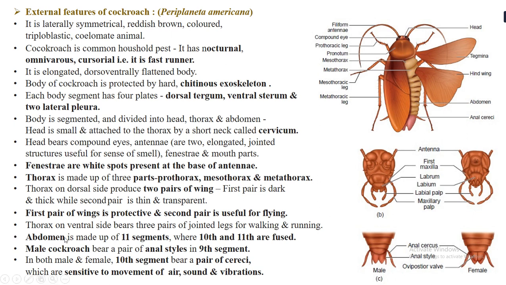Now the thorax on the ventral side bears 3 pairs of jointed legs. So on the ventral side, or you can say at the lower side, it will bear 3 pairs of walking legs. Okay, now the function of these legs is of course for walking and running.